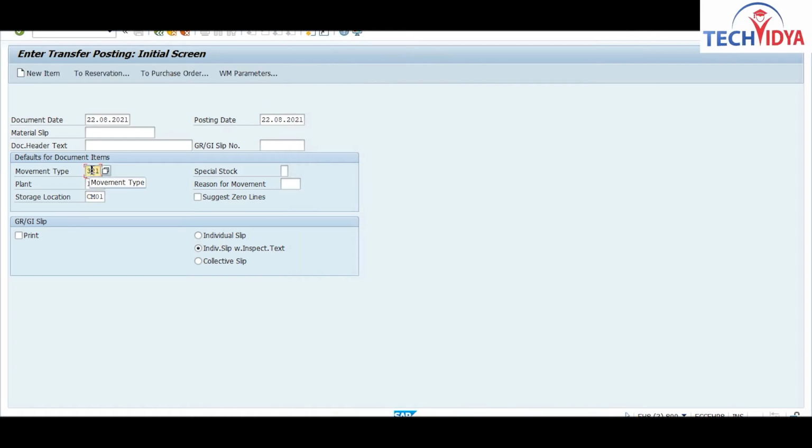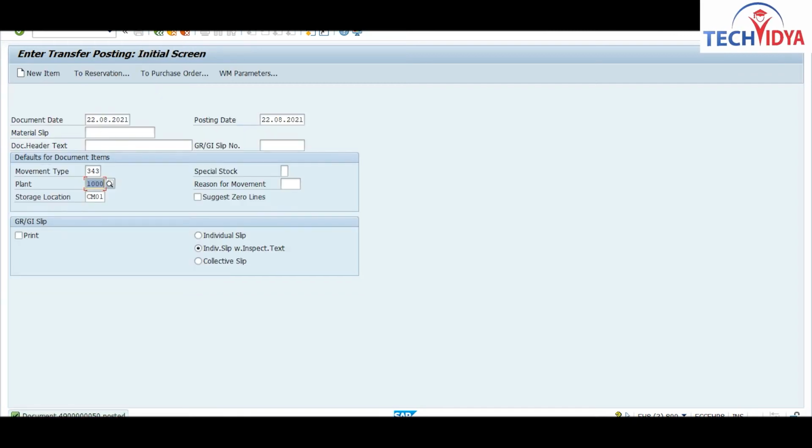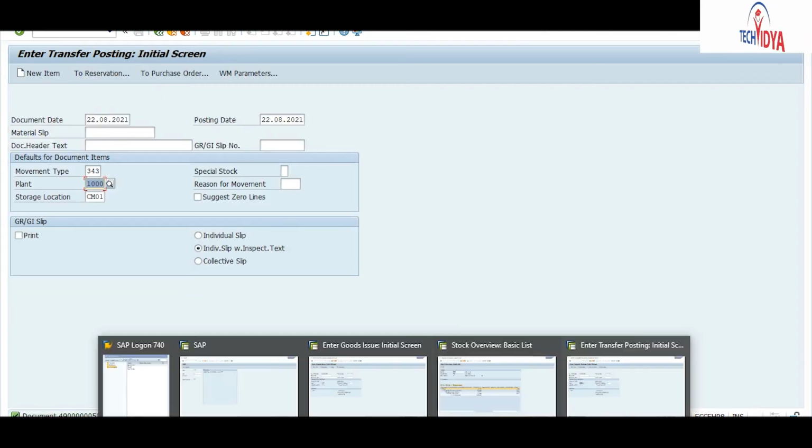So I am using 343 here. It will transfer my block stock into the unrestricted stock. This is my stock. Out of 40 I will transfer 20 into unrestricted stock. Suppose it is a good quality product, so I will transfer it.